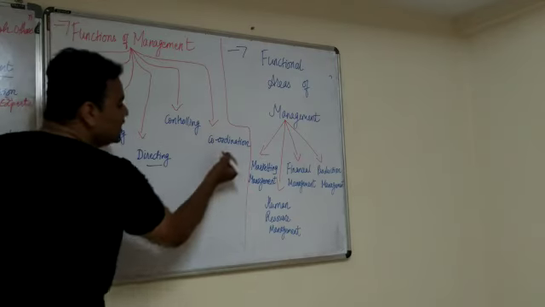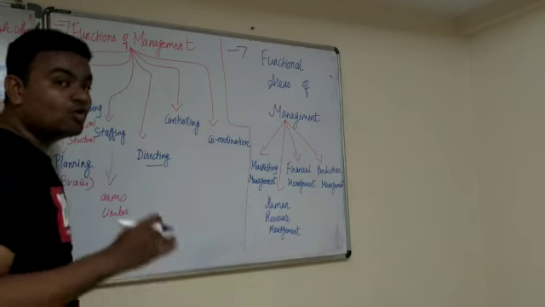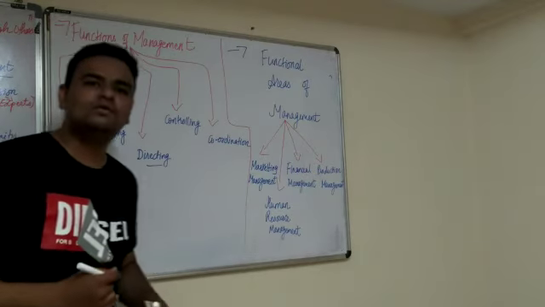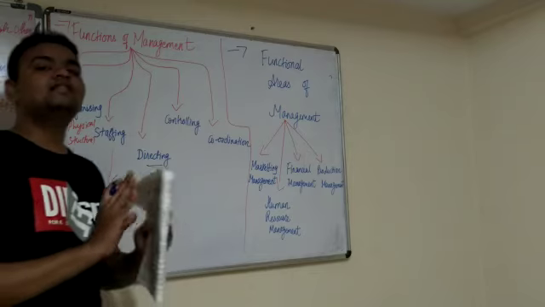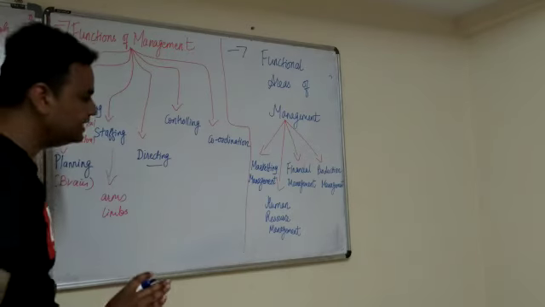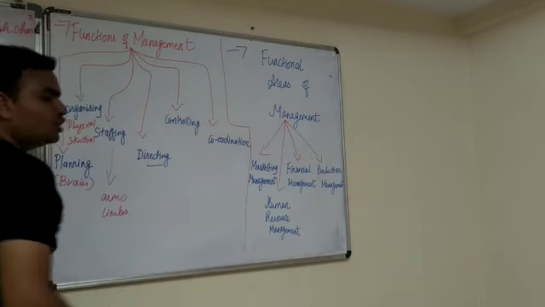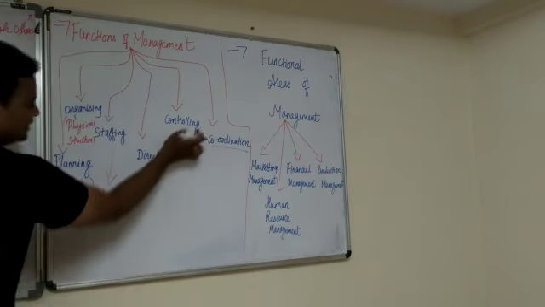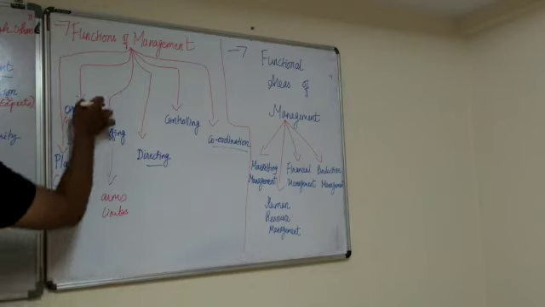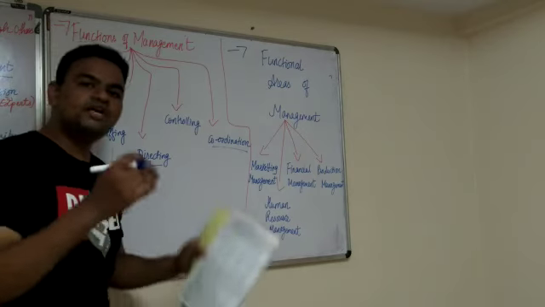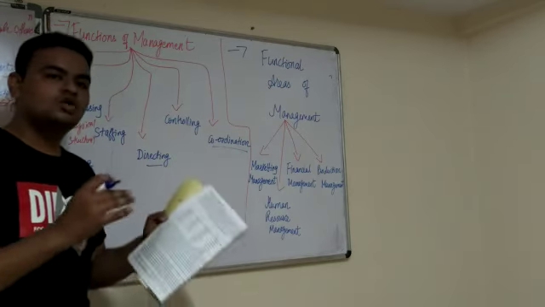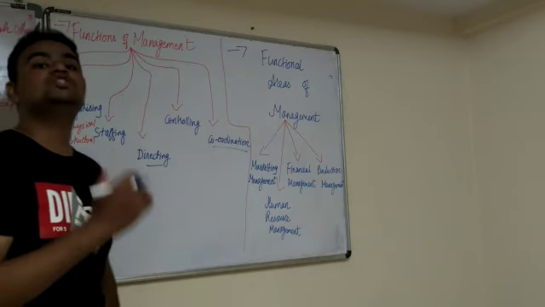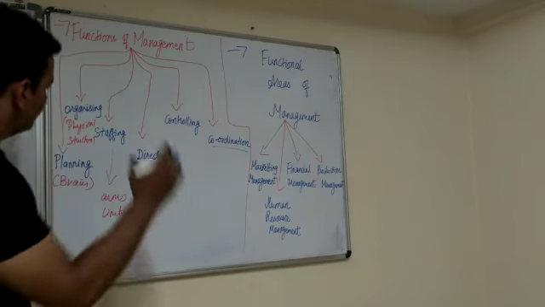And the last is coordination. If you don't have coordination, if you always fight with each other saying you are better, I am the better one, then things are not going to go in a proper way. Coordination is the most important thing. Without coordination, controlling, directing, staffing, planning and organizing are helpless. So coordination should be there. We have to work coordinately, and then only can you accomplish the objectives of the business.